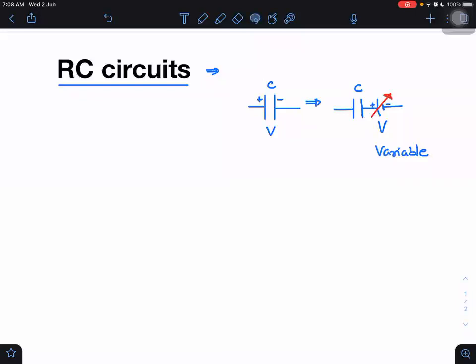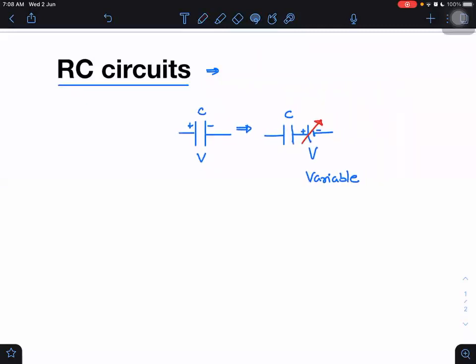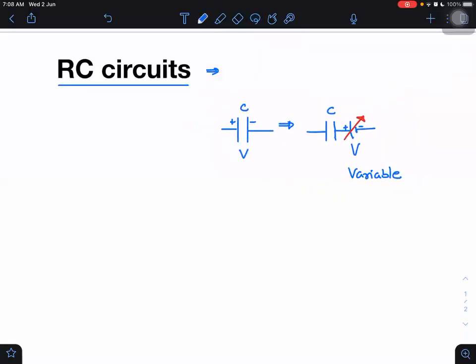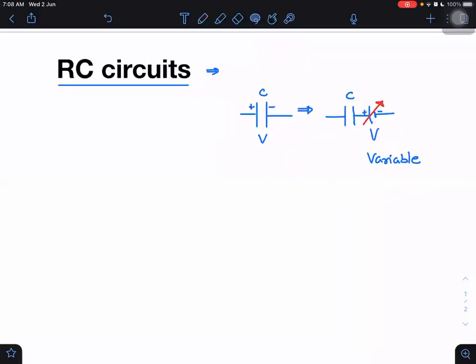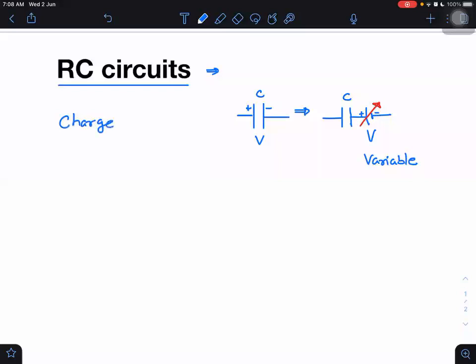If it is an uncharged capacitor, how will it behave for that moment, as long as it is uncharged? It will behave like a zero potential battery. You are right, that we can get from here only. But a zero potential battery is like a short circuit only.